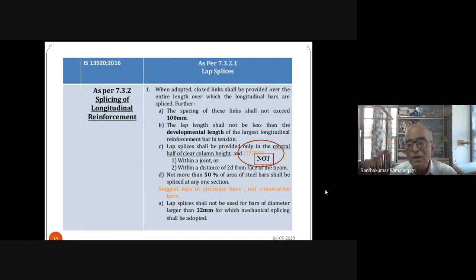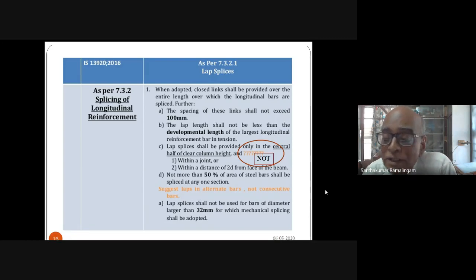This is a very, very important provision. Of course, I will not recommend splicing of 32 mm diameter bar, because even when you do very nice detailing, the force that a 32 mm diameter bar carries is so much that you cannot make it yield and fail. The bar will pull out. And that is the reason why laps are not permitted in 32 mm diameter bar.